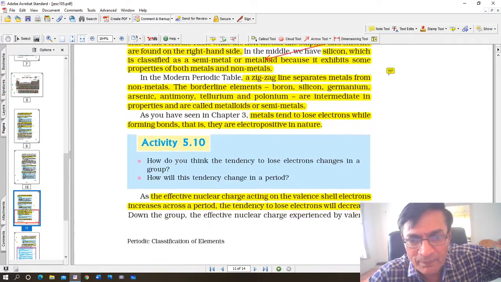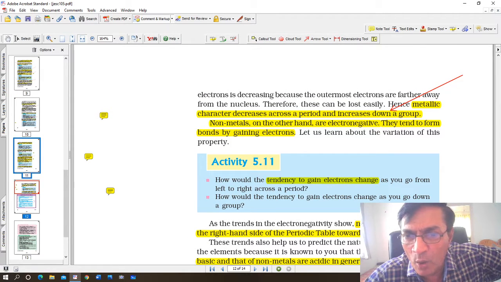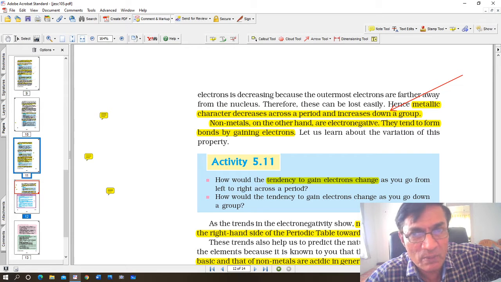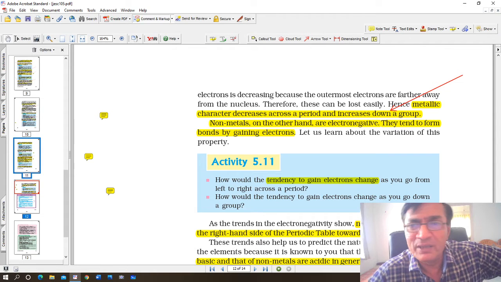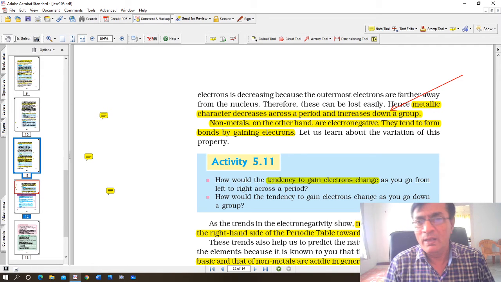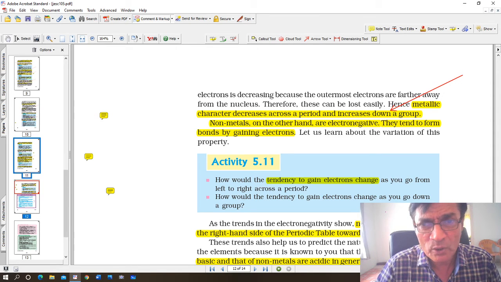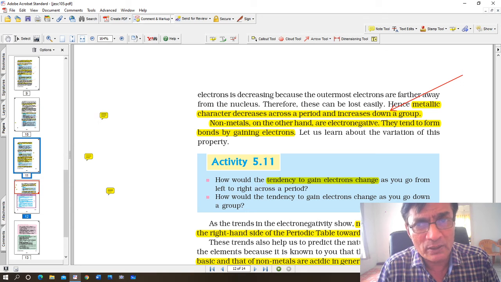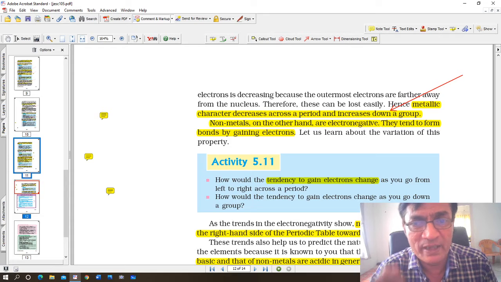Hence, metallic character decreases across the period. Non-metals, on the other hand, are electronegative. Now this is important. Non-metals are electronegative. Why? Because they form negative ions by gaining electrons. Metals are electropositive. Why? Because they form positive ions. Lithium, sodium, potassium, magnesium, calcium, they will all form positive ions, because they prefer to lose those electrons. On the other hand, chlorine, bromine, iodine, fluorine are non-metals. They will form negative ions by gaining electrons, and that's why they are called electronegative elements.